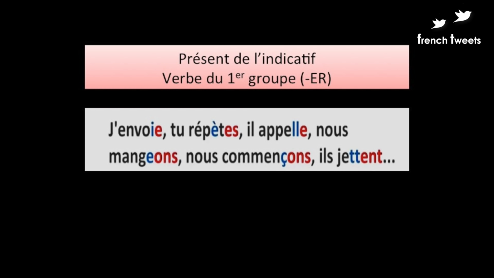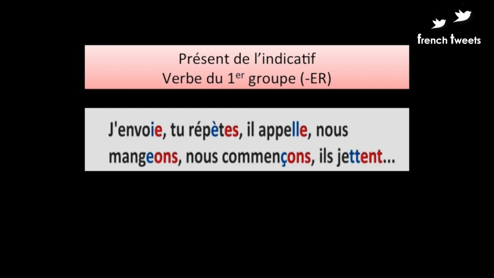Now let's check these ER ending verbs. The verbs shown are conjugated a bit differently. For example, envoyer: here, y becomes i. Répéter, there is a change with the accent. Appeler, there are two L's, but the infinitive has a single L.